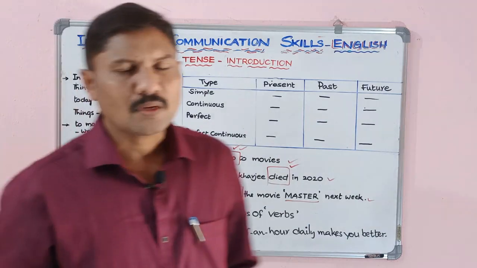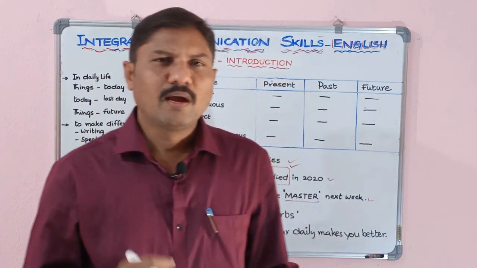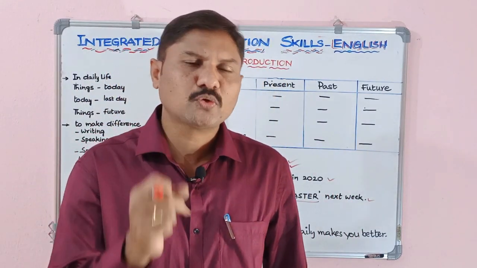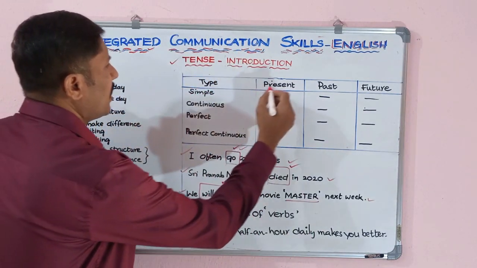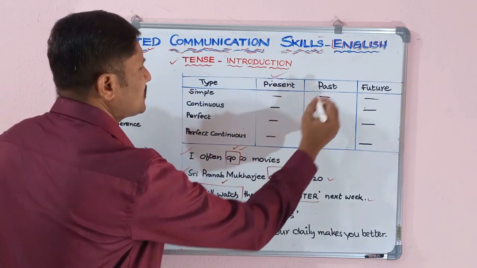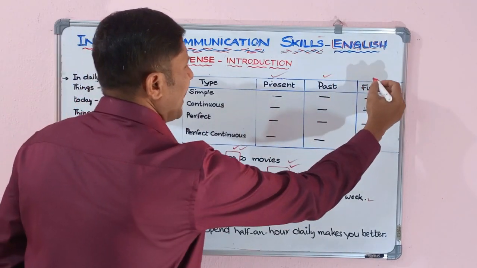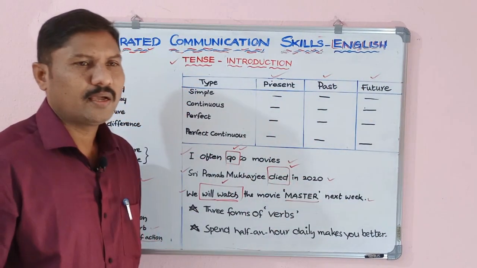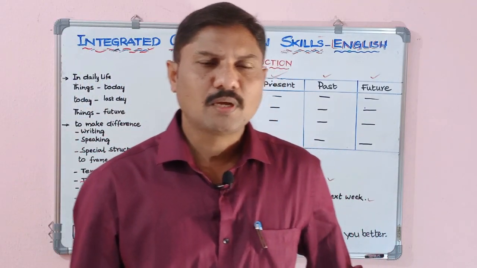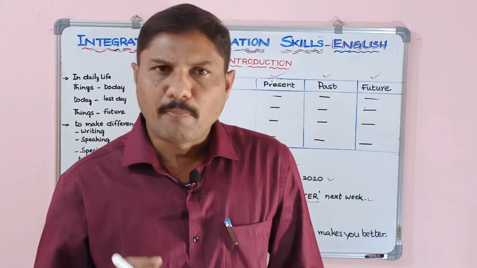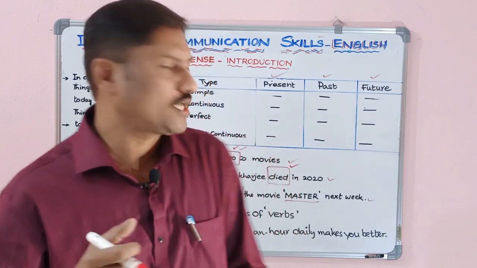Friends, in English language, tenses are divided mainly into three types. So look at this table. They are present tense, past tense and future tense.